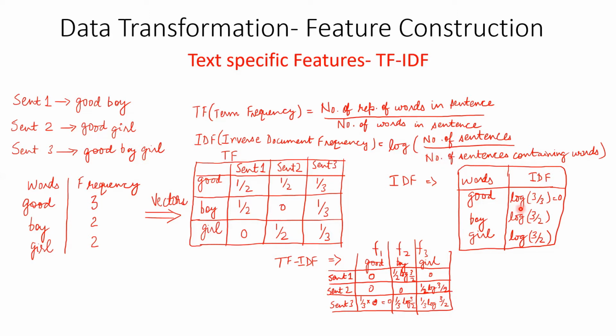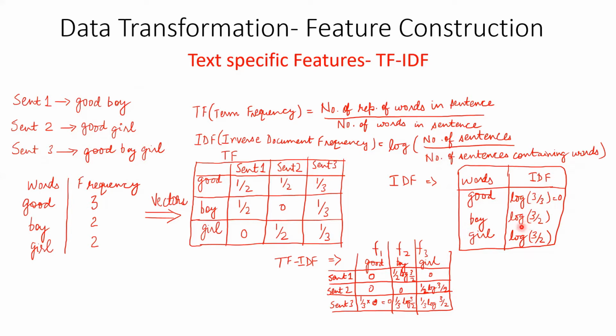that word. So in this case, the total number of sentences was 3. So you can see in the IDF table, the numerator inside the log is always 3. Log 3, log 3, log 3. Now the denominator means the number of sentences containing that word. So good is there in all the sentences. So 3 by 3 for good. Log 3 by 3 is equal to 0 because log 1 is 0.